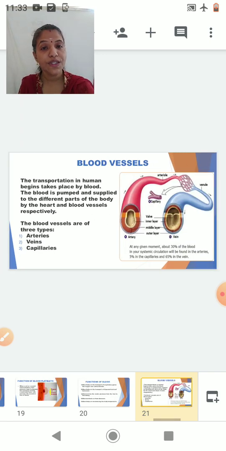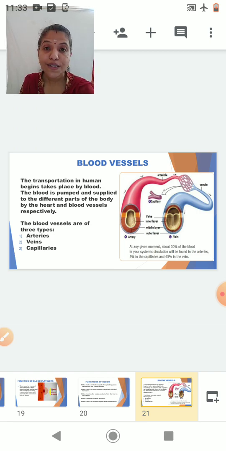So students, we have spoken about blood and we have seen the components of blood. We saw what all the blood is transporting, correct? But who is the one who is making the blood actually move in the body? And that is nothing but our organ, heart. The heart is pumping the blood. Because it is pumping, the blood is continuously moving in our body.